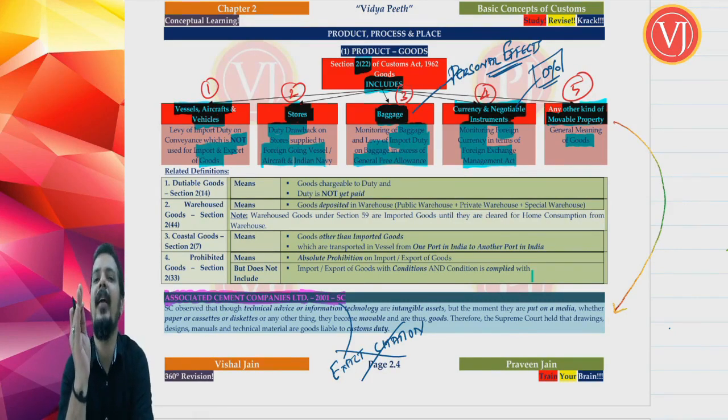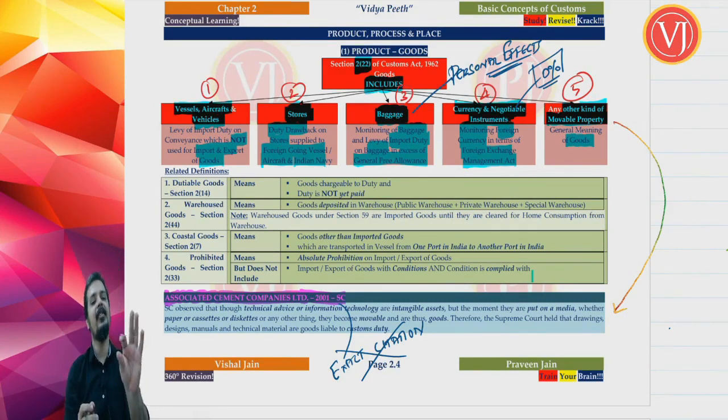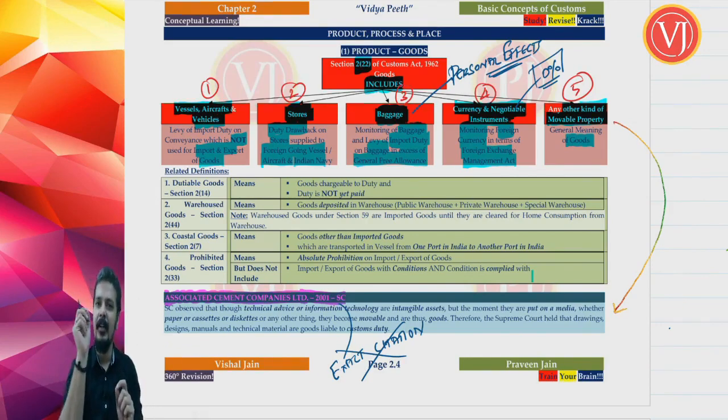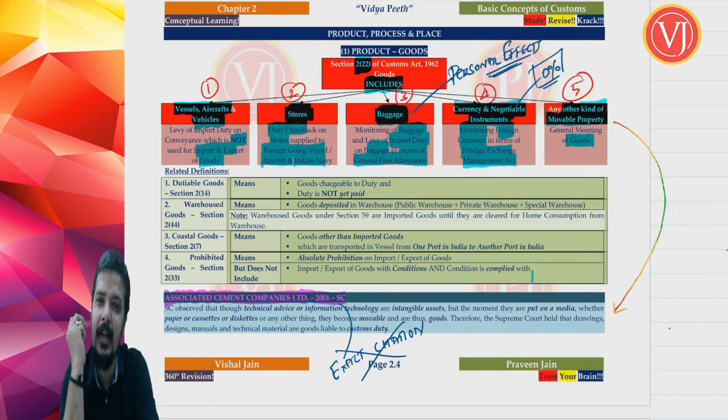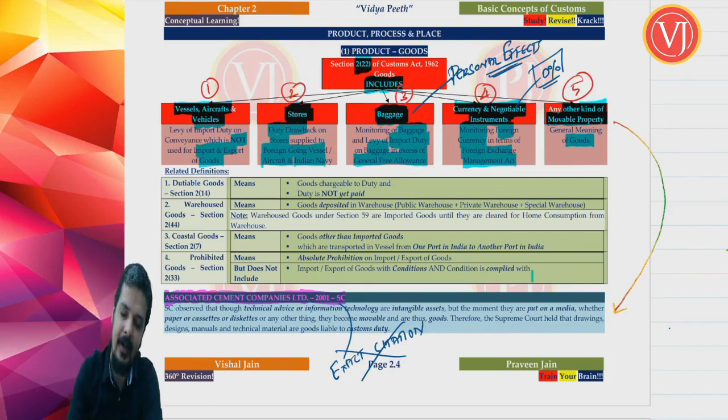You need not remember the exact citation. That exact citation is given to easily locate the case law. What you have to remember is the assessee's name, the year of judgment, in which year this judgment was published by that house, and the deciding authority. Normally you will have case laws only with Supreme Court. Only with Supreme Court.